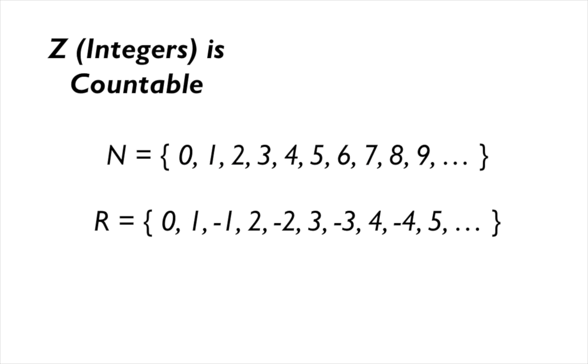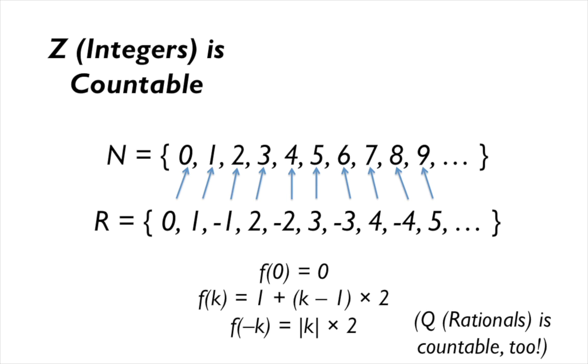Even though the set of integers, which are the natural numbers plus the negative integers, seems to be larger than the natural numbers, it turns out that the integers are actually countable. The way that we can see that is we have to draw the bijection. And so the bijection looks like this. Conveniently enough, I laid out the definition of the set so that everything lines up correctly. And so we have to actually write down the formula for this bijection. This is the formula right here.